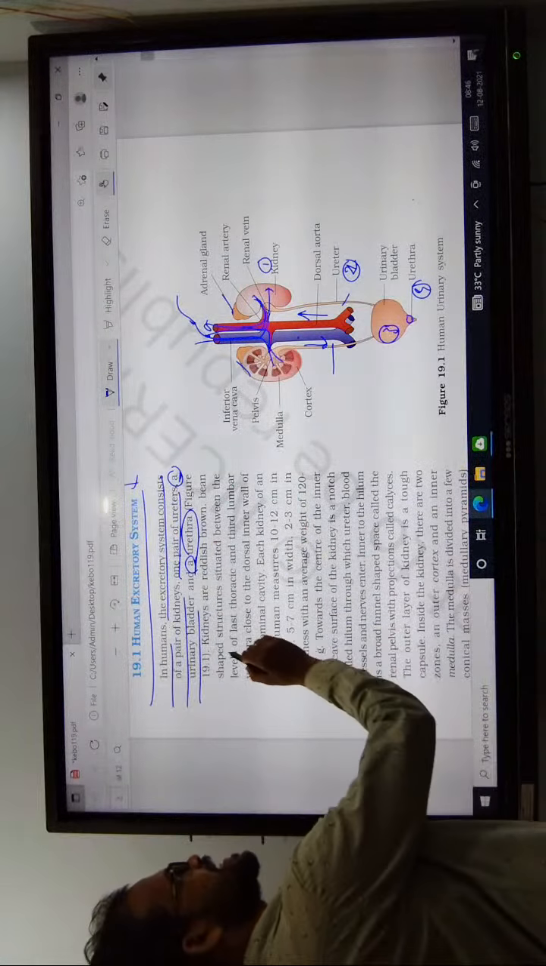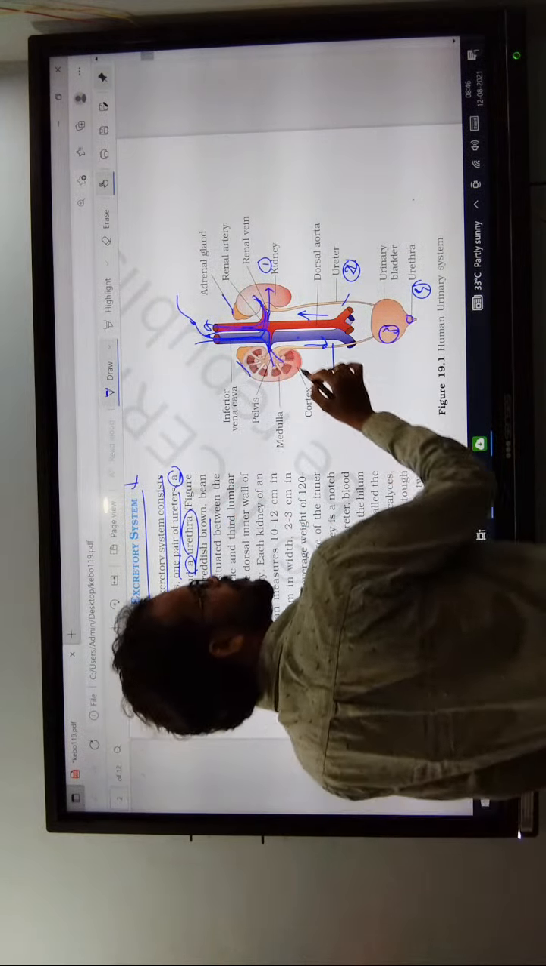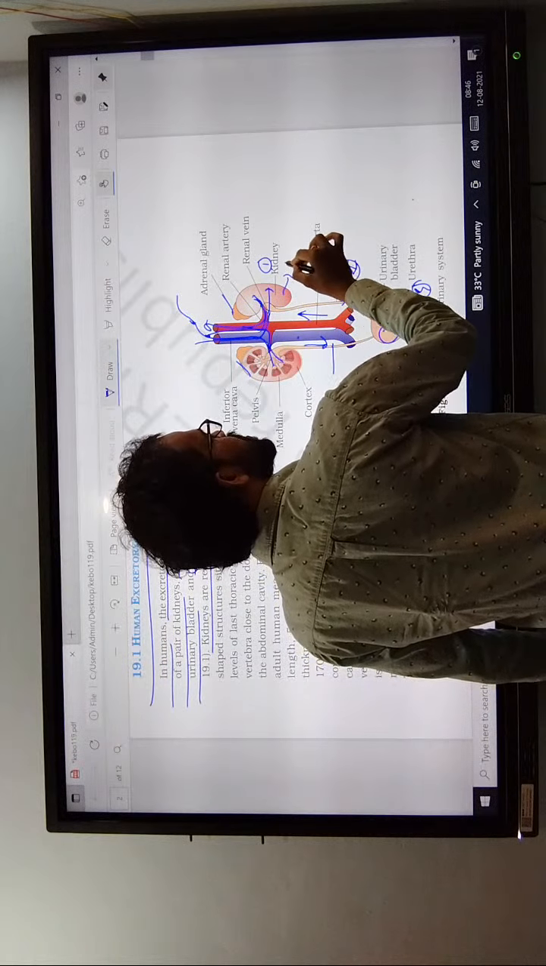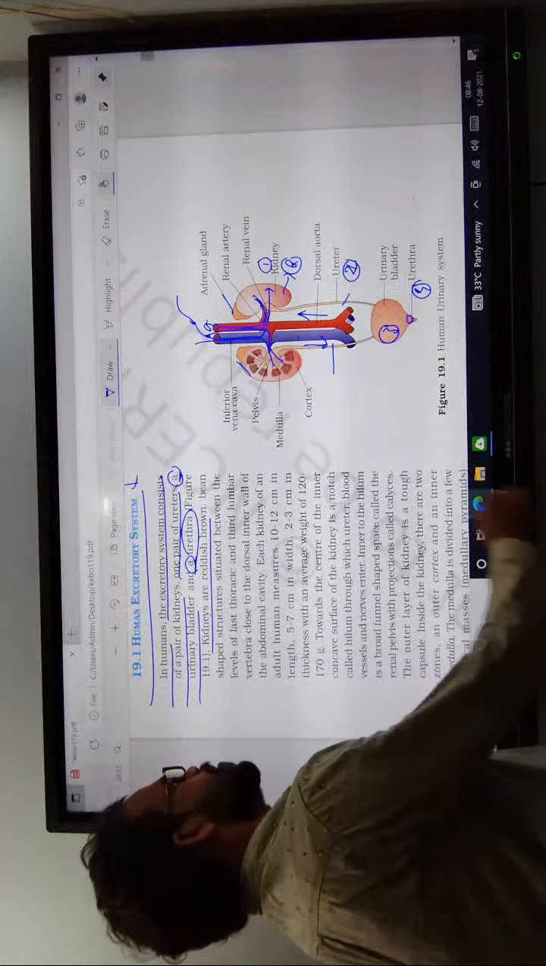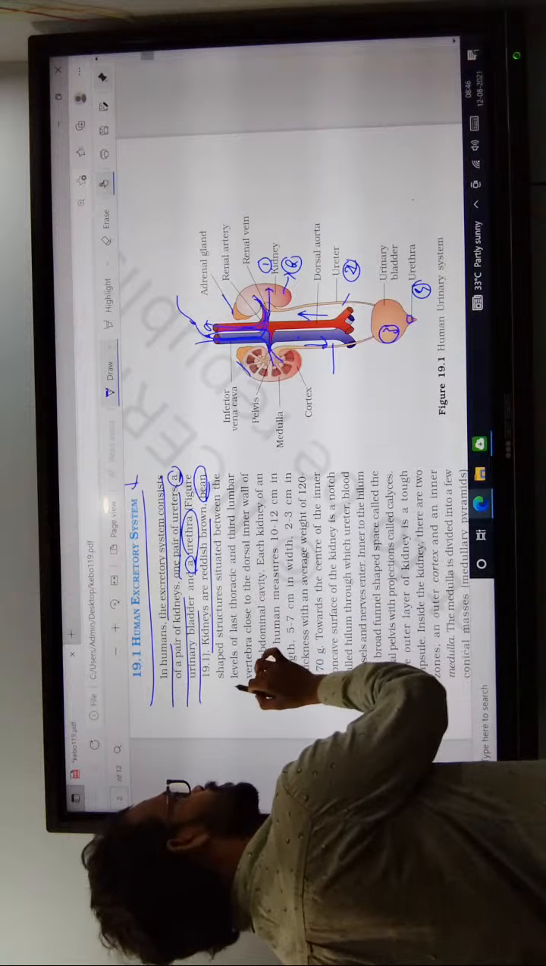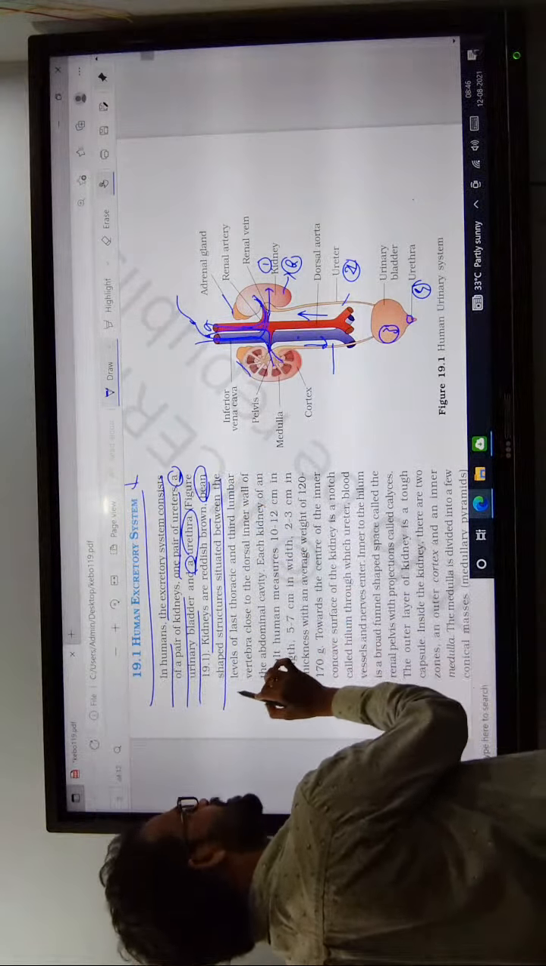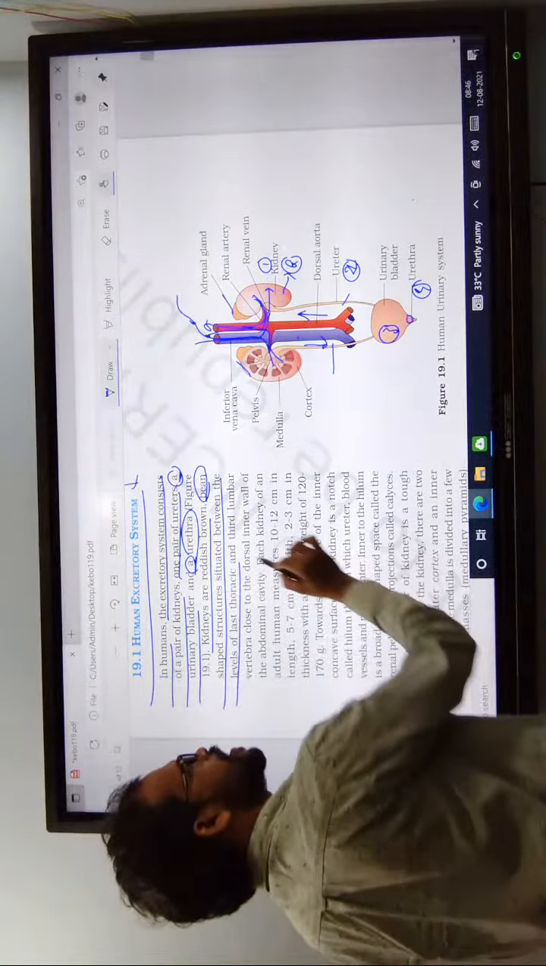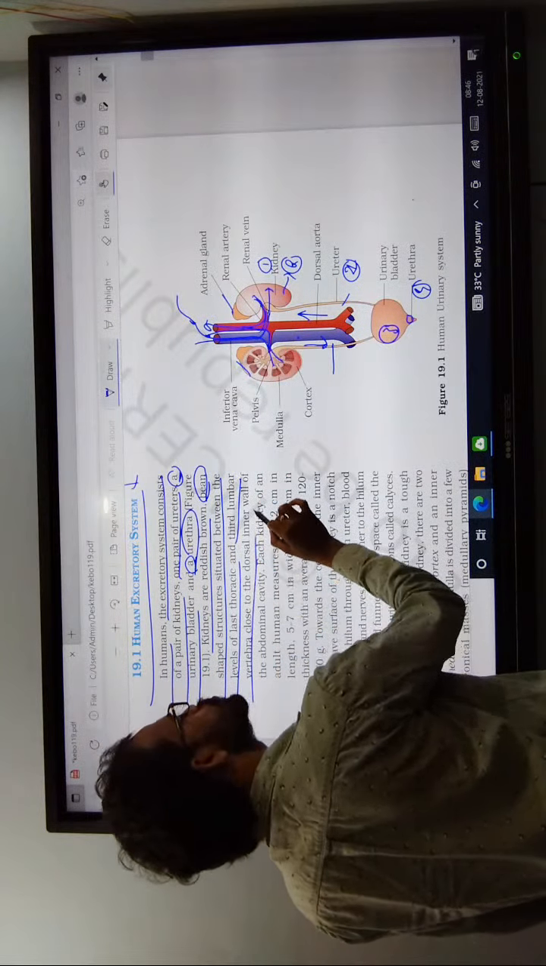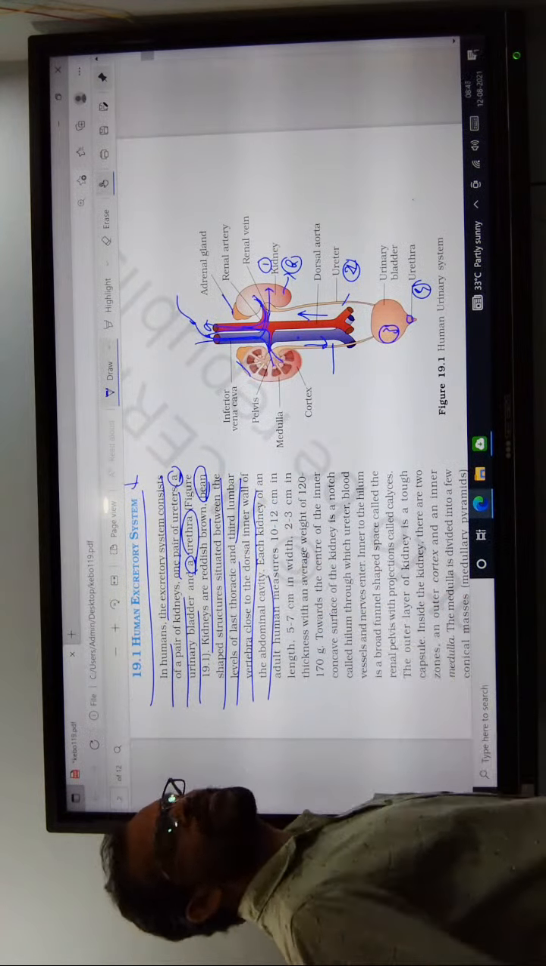The kidney is reddish brown in color. What is the shape? Bean shape. The bean-shaped structure is situated between the level of the last thoracic vertebra and the third lumbar vertebra, close to the dorsal inner wall of the abdominal cavity.